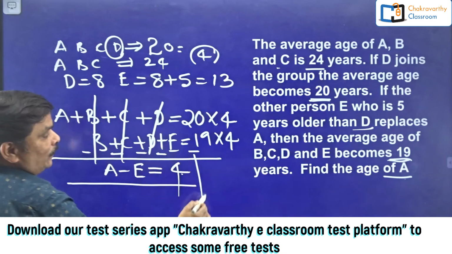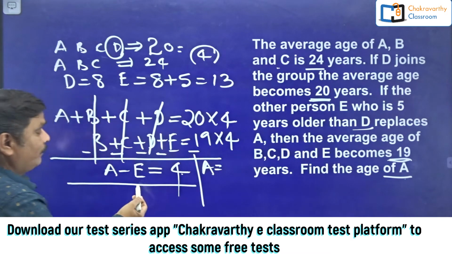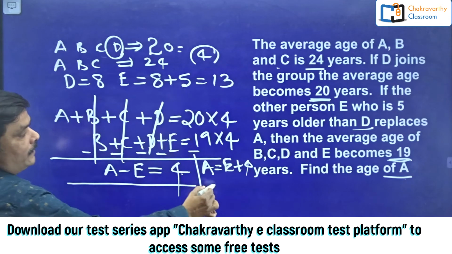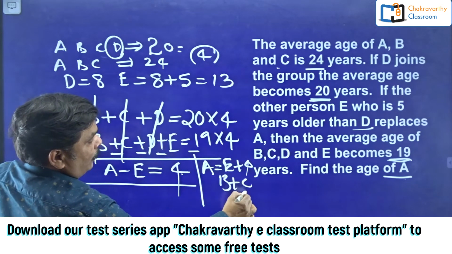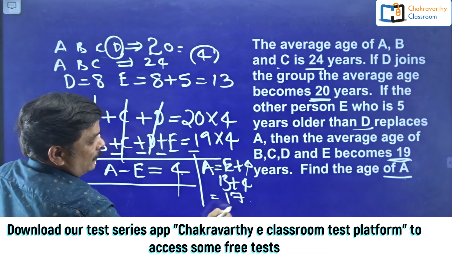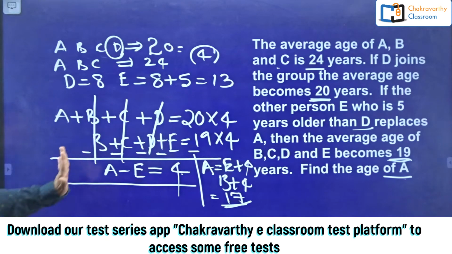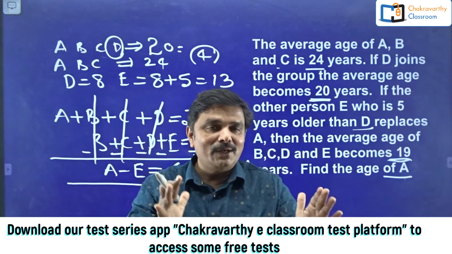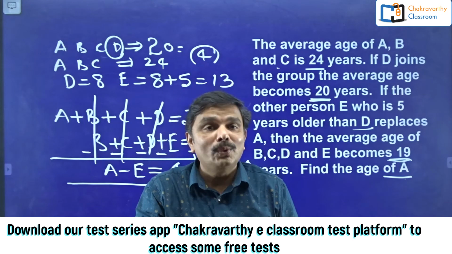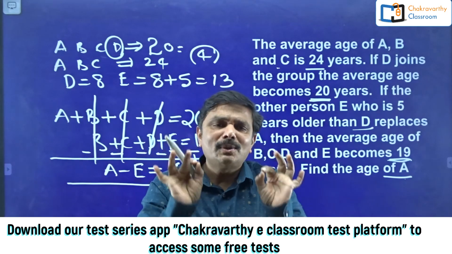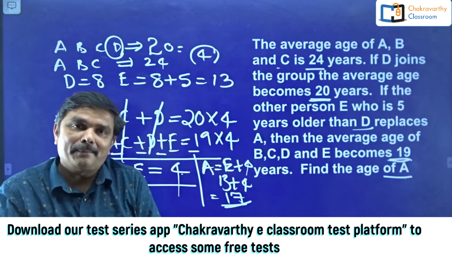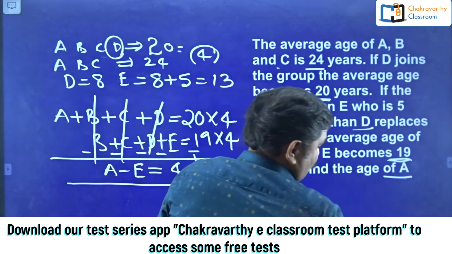Now A's age will be A is equal to 4 plus E's age, or E's age plus 4 years. E is 13. 13 plus 4, A's age is 17 years is the final answer. Isn't it simple for you students? I have explained it in a comprehensive way. That is the reason why it took this much time. But when you are doing this question by yourself, you can simply answer this one in this way. Hope you got the idea. Okay, now go for the next question, students, quickly.